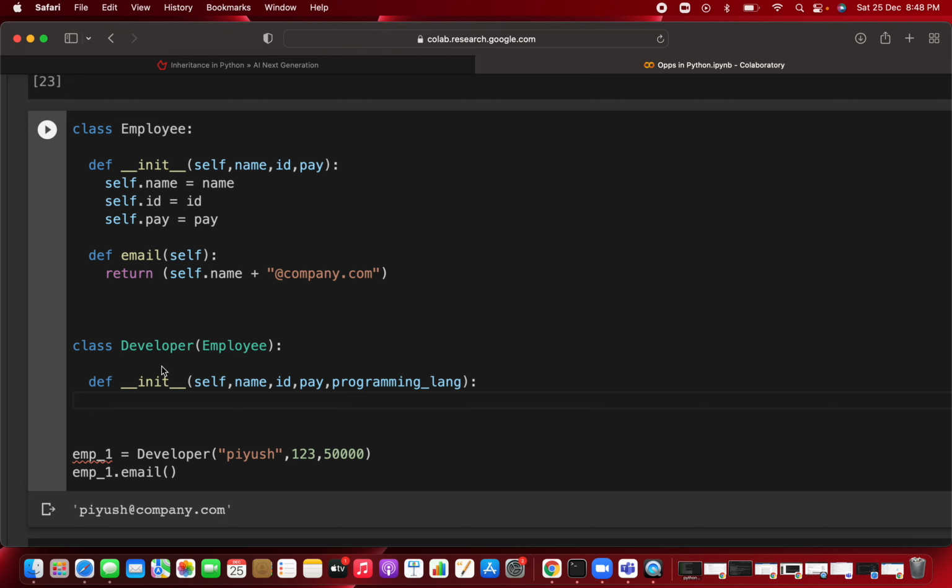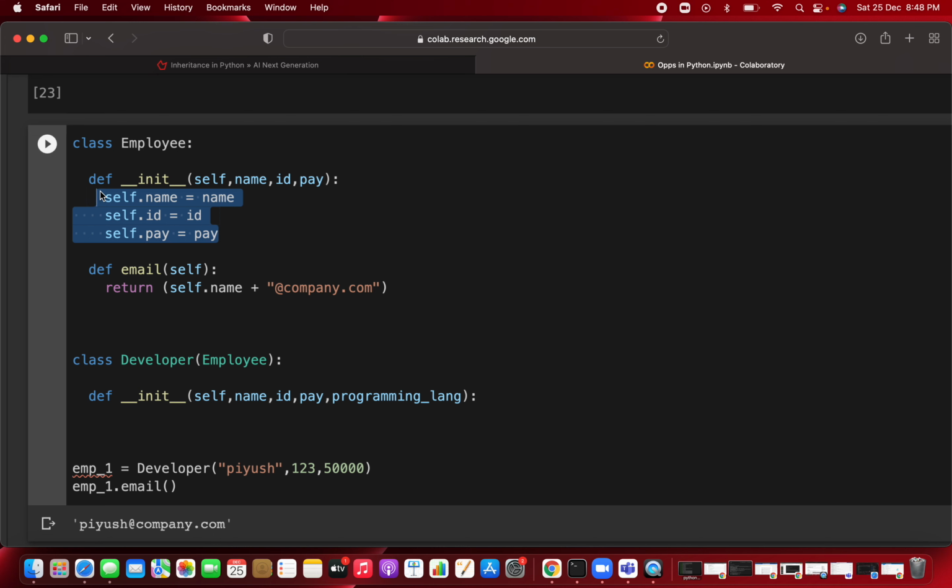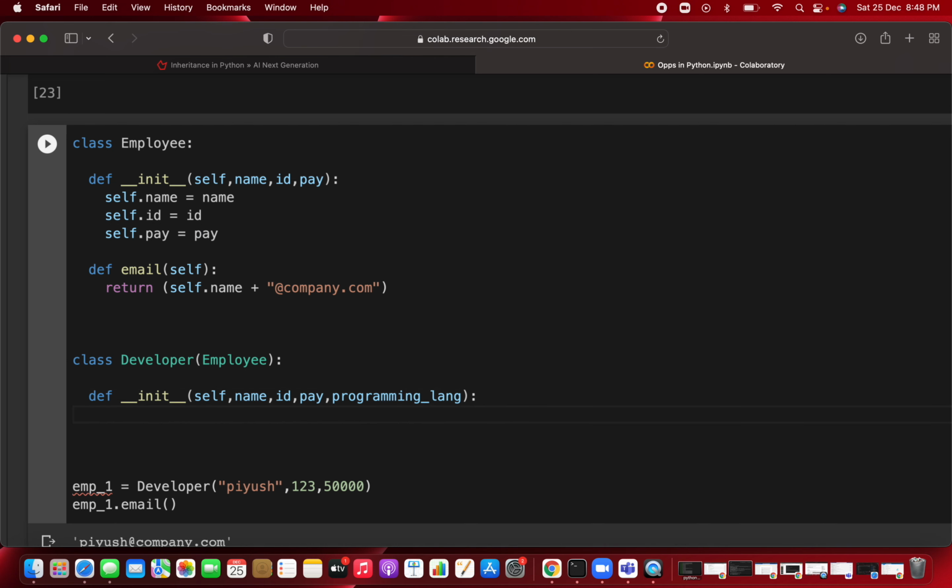So there is one more concept. You don't have to initialize the name, id, and pay, because they have already been initialized in the parent class. You have to initialize only one particular argument, that is the programming language. You just have to call the init method of the parent class. For that you can use the super keyword.